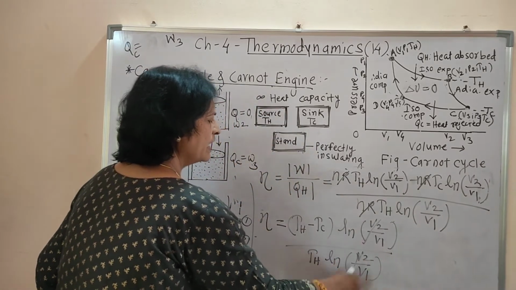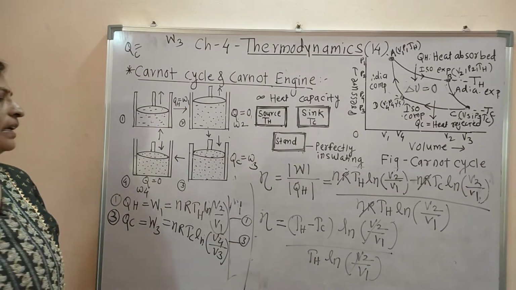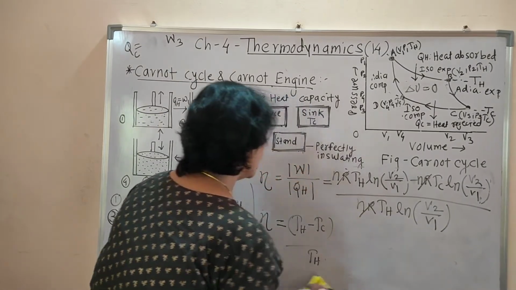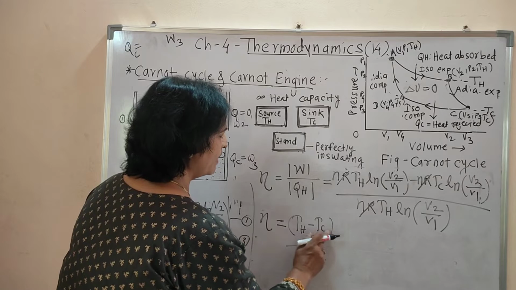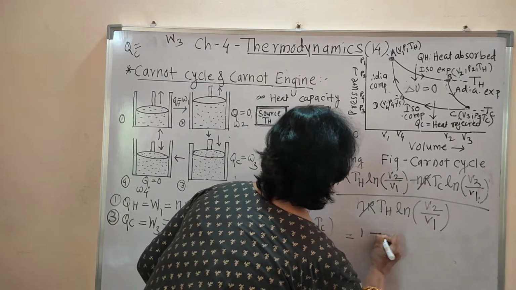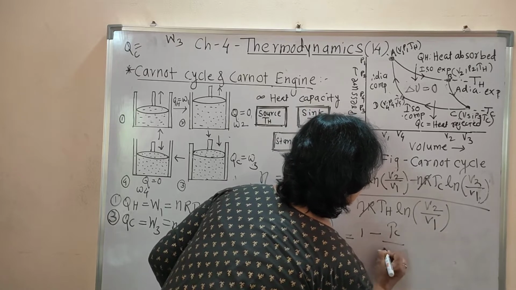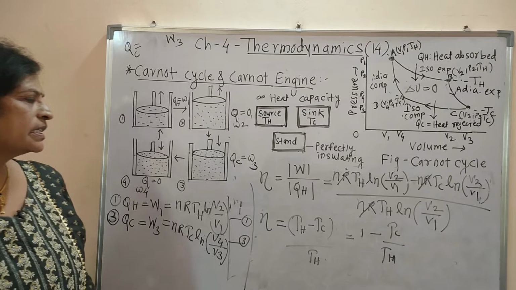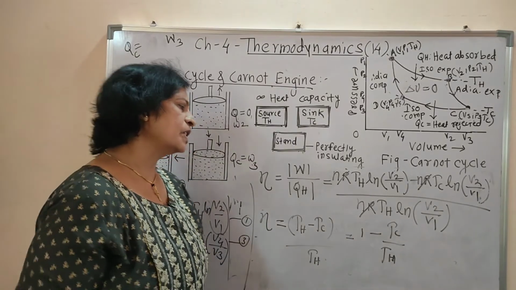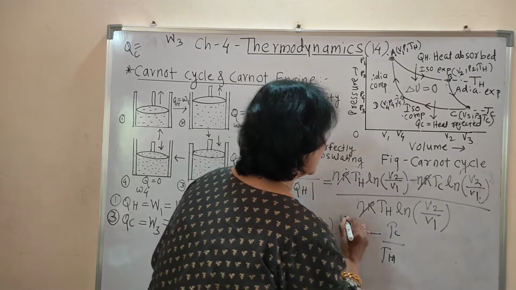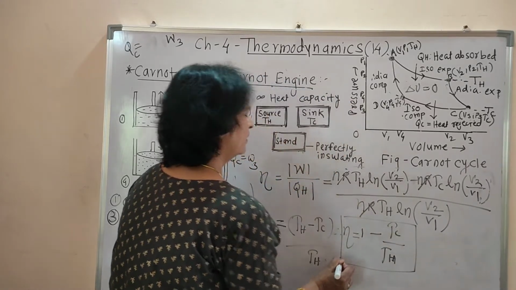These two quantities get cancelled, and the efficiency of the Carnot heat engine becomes TH minus TC by TH, that is nothing but 1 minus TC by TH. This is the formula for the efficiency of the Carnot heat engine.